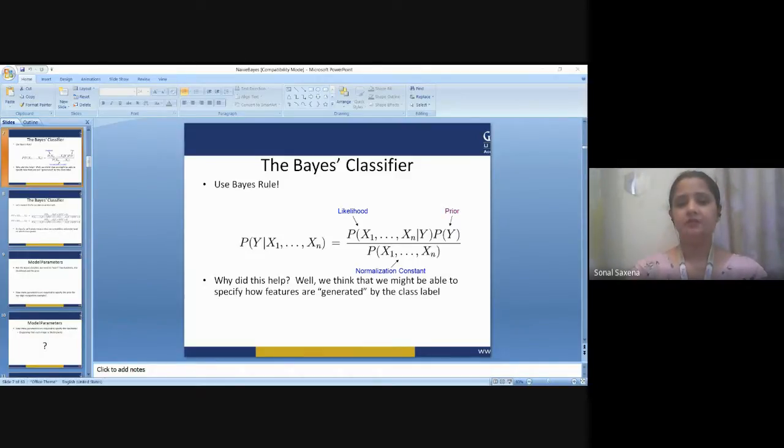The class with the highest posterior probability is the outcome of this prediction. So, if I formulate the problem: players will play if the weather is sunny. Is this statement correct? We can solve it using this discussed method of posterior probability.